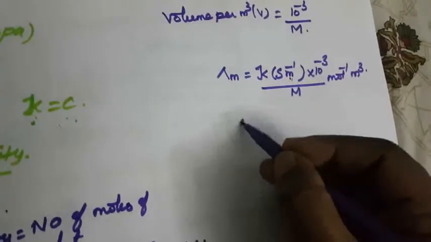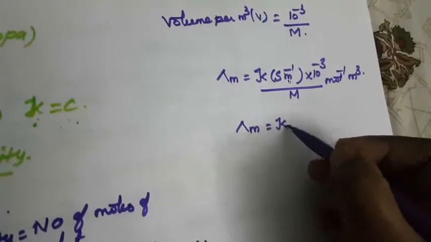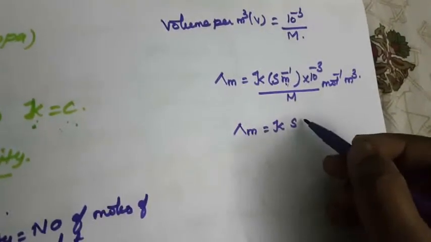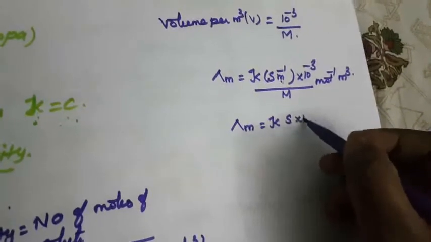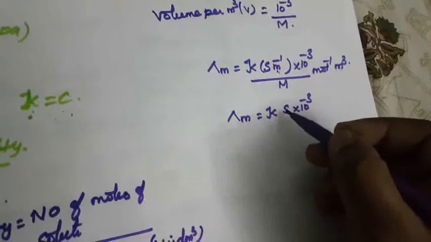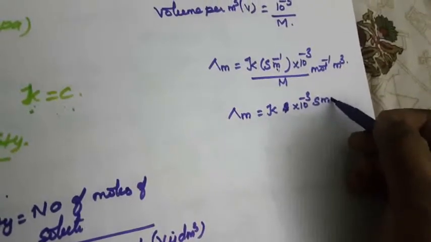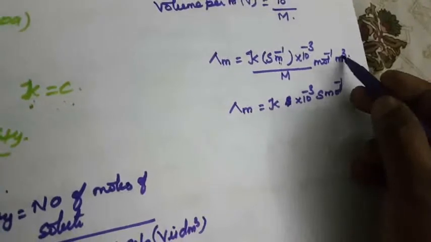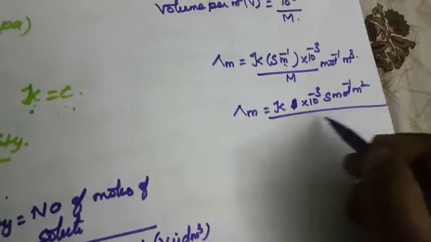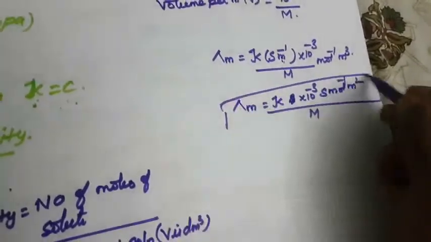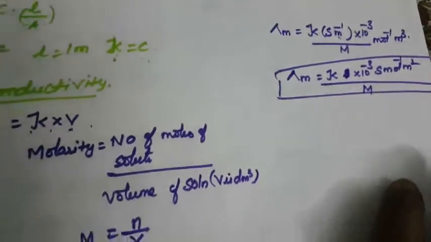All together, molar conductivity is kappa in Siemens, then 10 power minus 3. So that is S mole minus 1, meter minus 1 meters, that is meter square, divided by M. Okay, so this is the molar conductivity of this specific resistance. Okay, so this is another one.